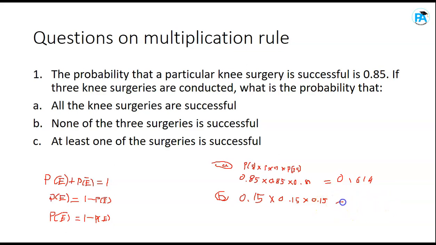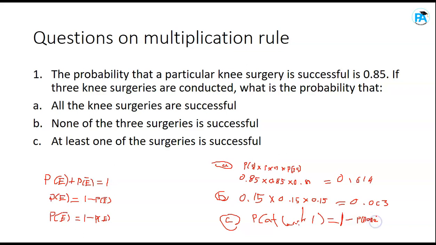Okay, that gives you 0.003. Then the third one says at least one surgery is successful. To get the probability of at least one, it should be equal to the whole number 1 minus the probability that none is successful. 1 minus the probability of none will give you at least 1.